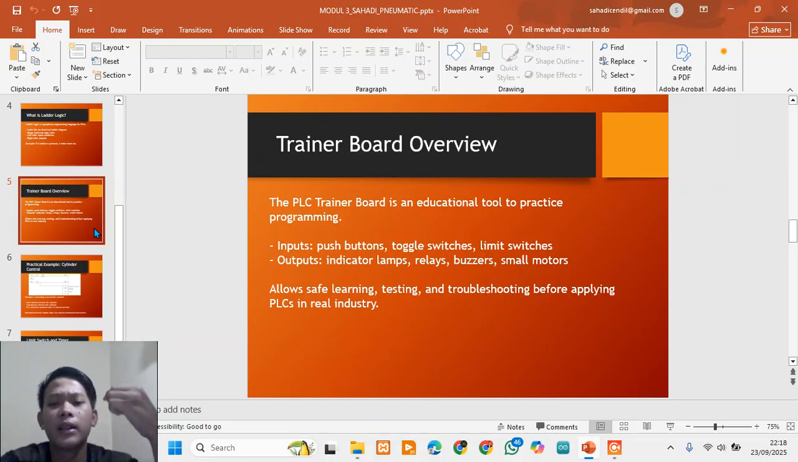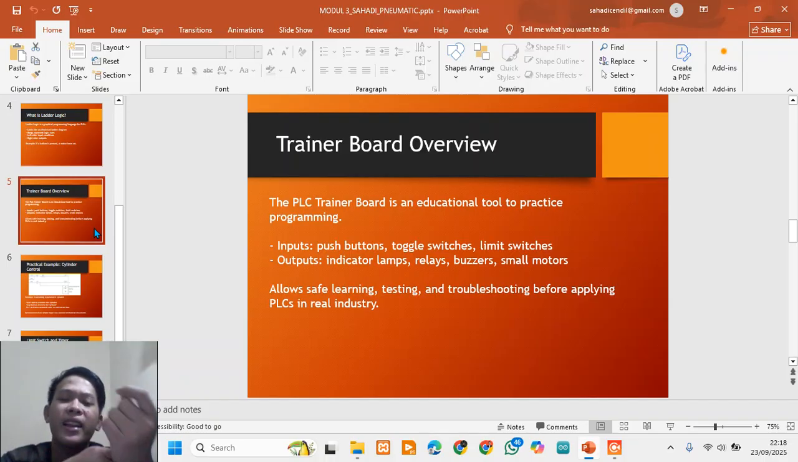By connecting the trainer board to a PLC, students can upload a ladder logic program and observe how the outputs respond to the inputs.